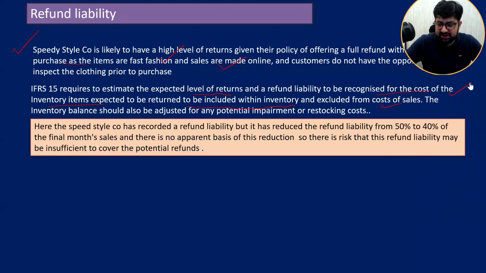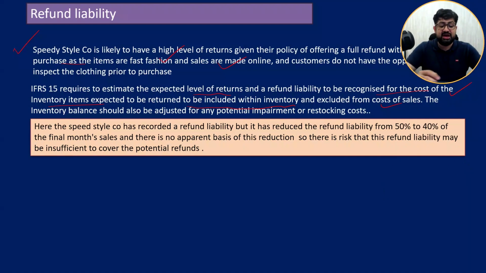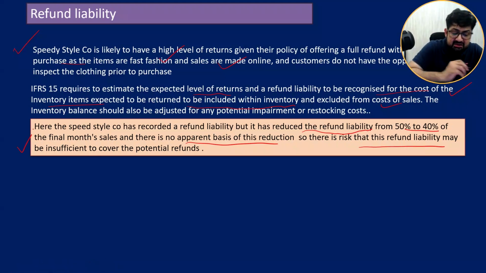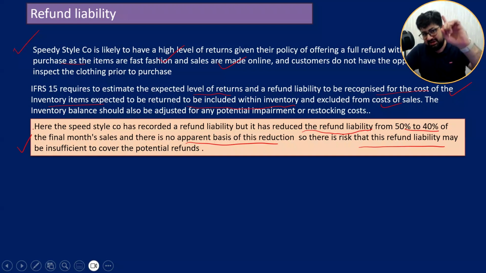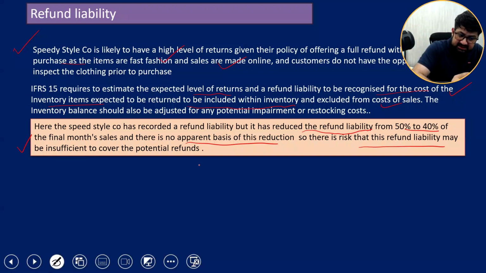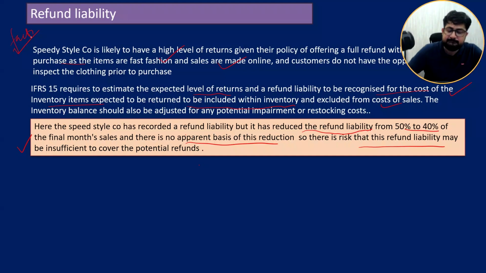Now, applying to the scenario. Here they have recorded a refund liability but have reduced it, and there is no apparent basis. There is a risk that this refund liability may be insufficient to cover the potential refunds. Now you see here what we said: the facts from the case, then what IFRS says, relevant only to that. And then, highlighted here, is the application to the scenario.